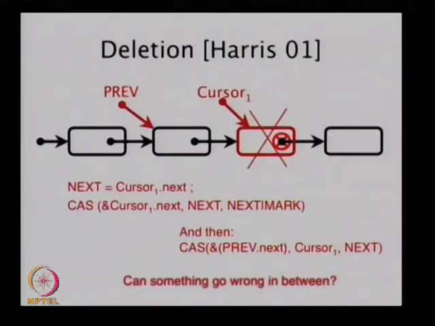What can go wrong? See, in the first case, if it doesn't succeed, then you know deletion didn't happen. Somebody else was messing with that area at that time. So you have to figure out where to delete next. Now suppose deletion has happened, but the other thing didn't succeed. You couldn't remove the mark. What are we doing then?